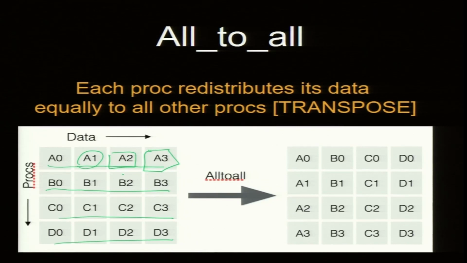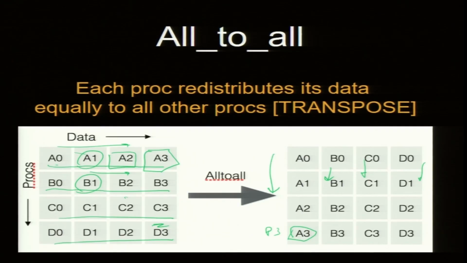Same thing for processor 1. It will keep this one because it is the second, and so 0, 1, 2, 3. So, it is going to distribute. You can check where A3 should be: in P3, the fourth processor, and A2 is coming to the third processor. So, this row has become a column, this row will become the second column, this row the third column, and this row the fourth column. So, this is really a transpose. For a number or for a string it will be a transpose. Great.